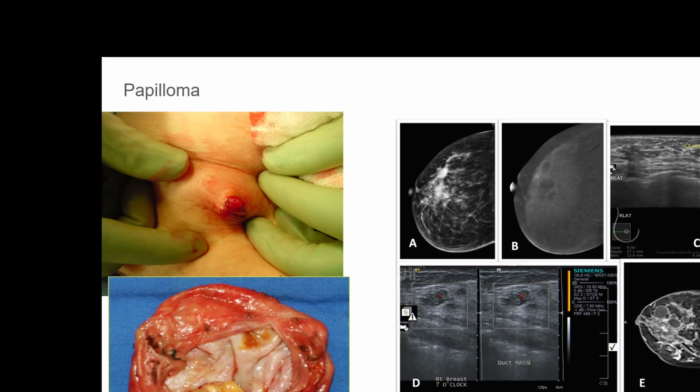Now, another condition which mimics tumor pathology is papilloma. Papilloma is a benign tumor, usually presenting at the surface of the nipple, very close to the nipple, and because there will be some raw surface seen on the nipple, it may look like an erosion of the nipple, because erosion of the nipple is a very common sign of malignancy. Again, it produces some confusion, and there could even be some bleeding. A papilloma can bleed because the tissue may be fragile.